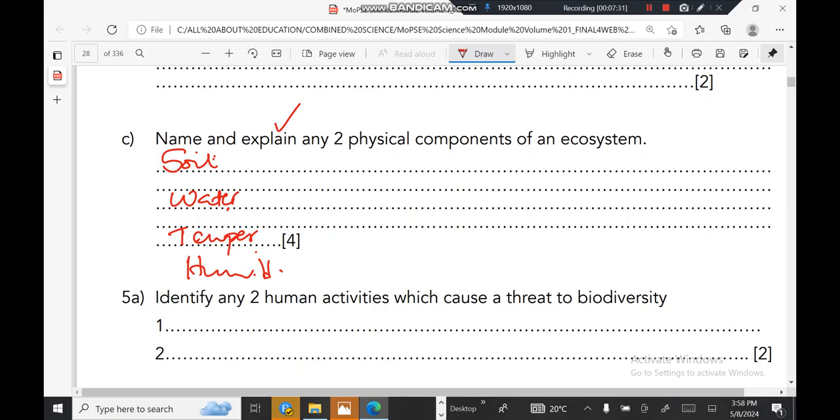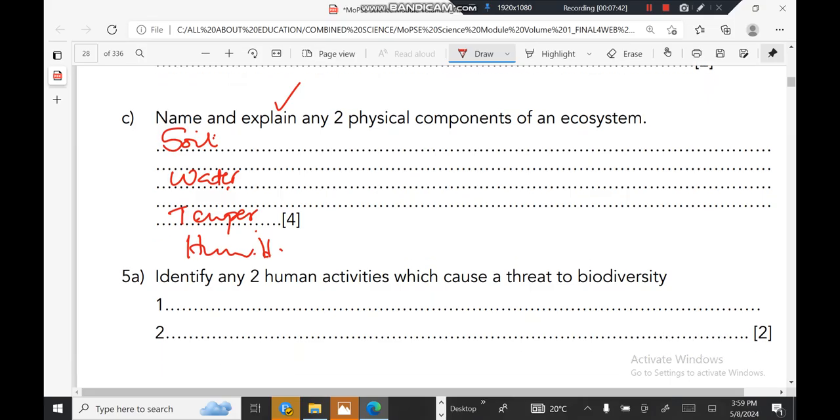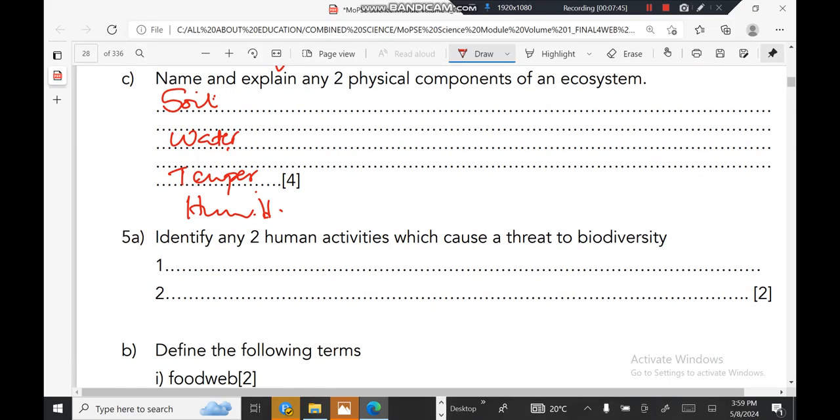Identify any two human activities which cause a threat to biodiversity. Two human activities which cause threat to biodiversity. There are living things that make up the ecosystem, and two activities done by people can destroy the biodiversity or the ecosystem. Number one, hunting activities, which can disturb it. And number two, pollution. Through industrial developments, they can pollute the environment.